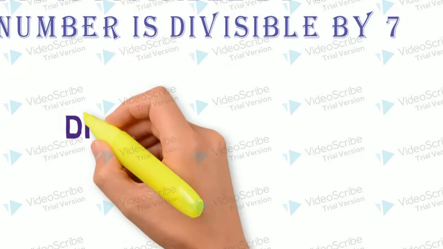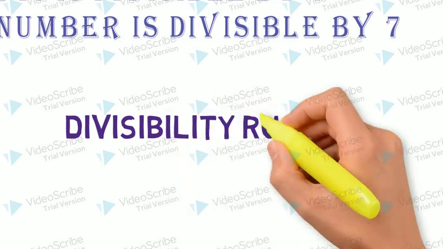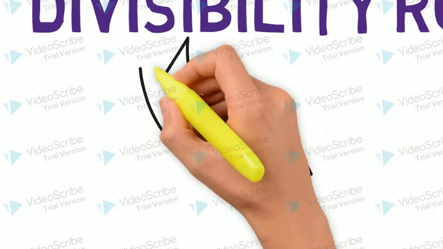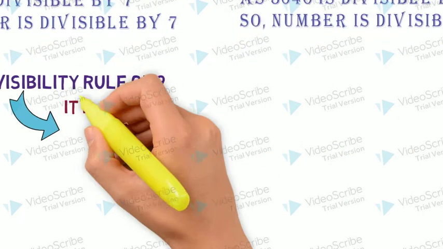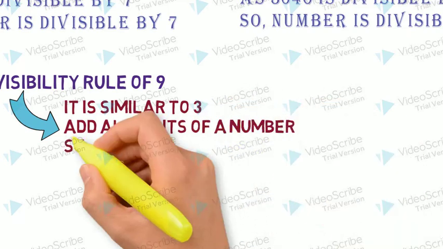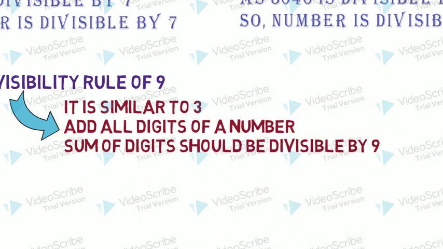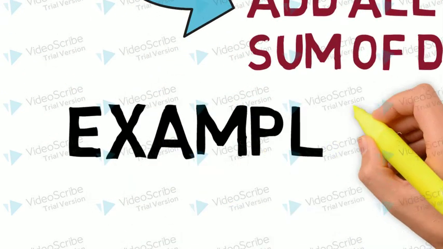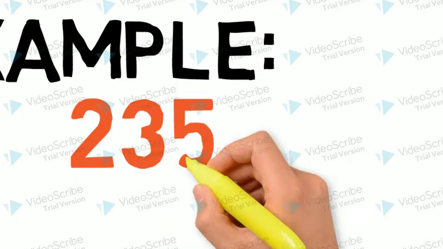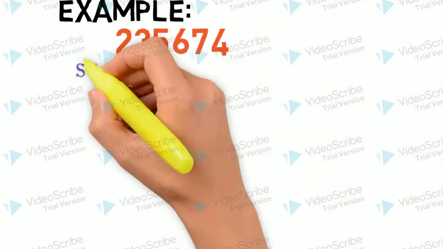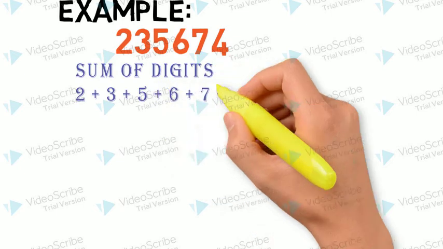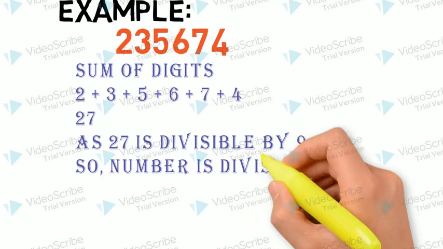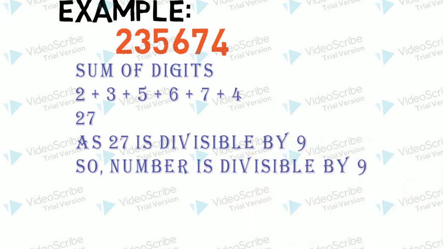Now what about divisibility rule of 9? Let's see what this rule says. It is similar to 3. So we will add all the digits and the sum should be divisible by 9. Let's have a look on the example. So here I am taking the number 2, 3, 5, 6, 7, 4. Let's add all the digits. After addition we are getting the sum is 27. Now we know 27 is divisible by 9. So we can say the given number is divisible by 9.